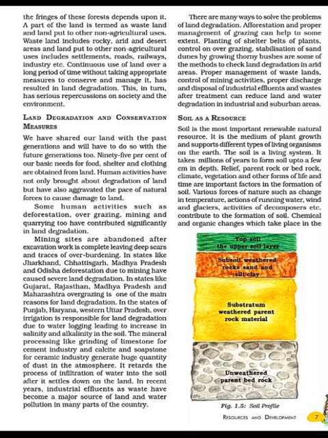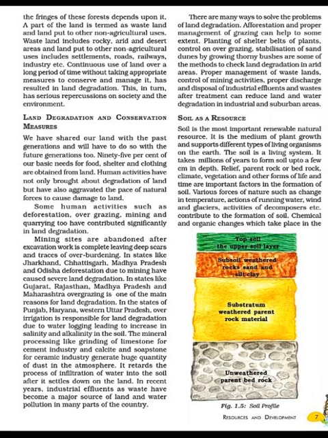So these industries, the cement industry, the soapstone and ceramic industry, all generate a huge quantity of dust in the atmosphere. So air pollution will happen with the suspension of these particles in our atmosphere. It retards the process of infiltration of water into the soil after it settles down on the land. When all this dust settles down on the land, it stops water from entering into the soil.